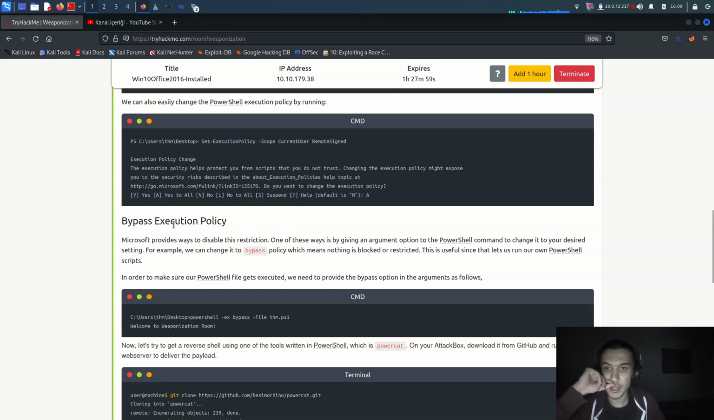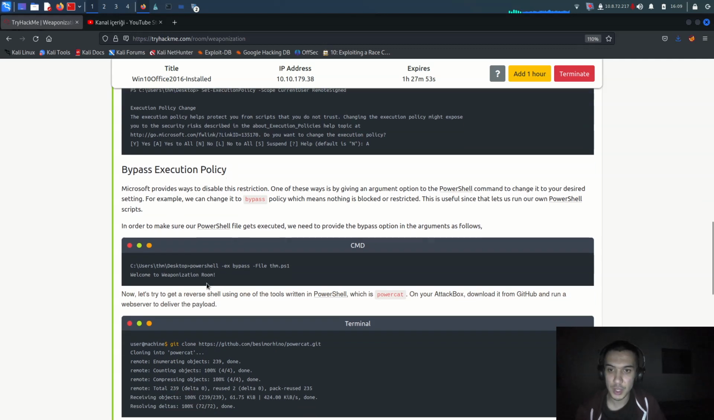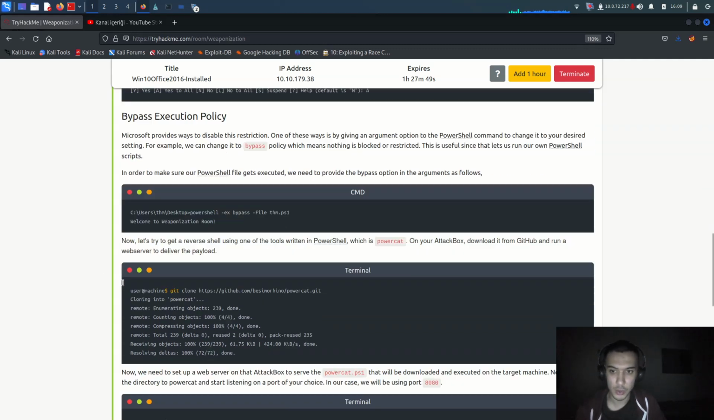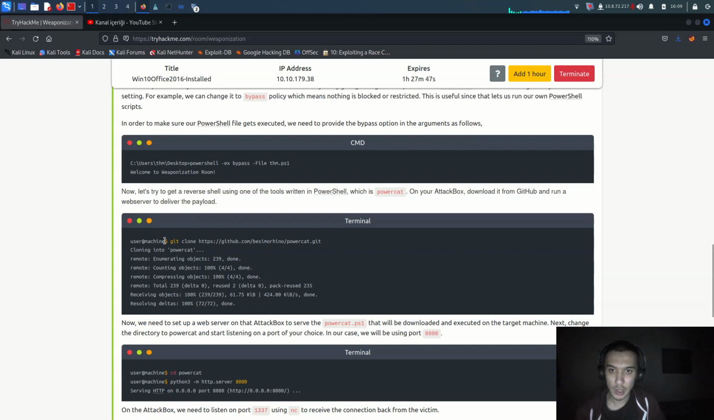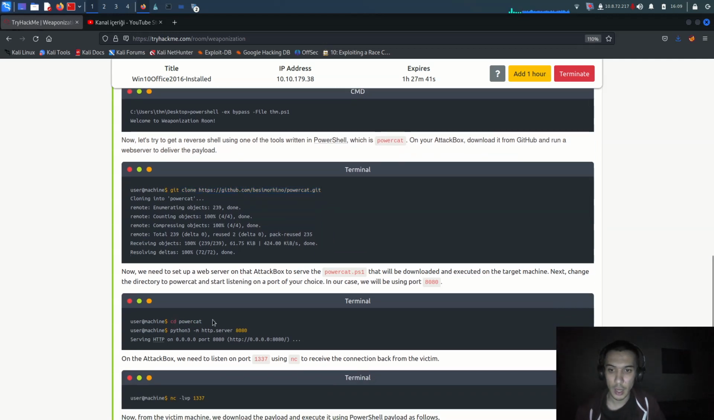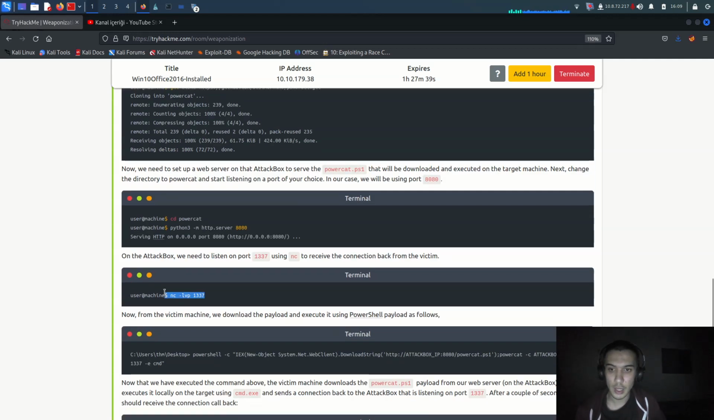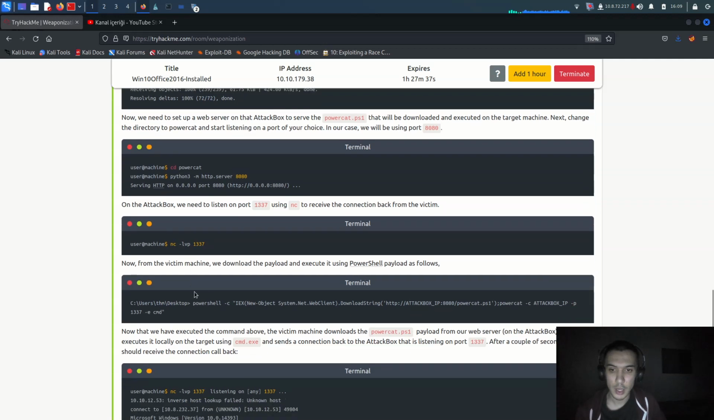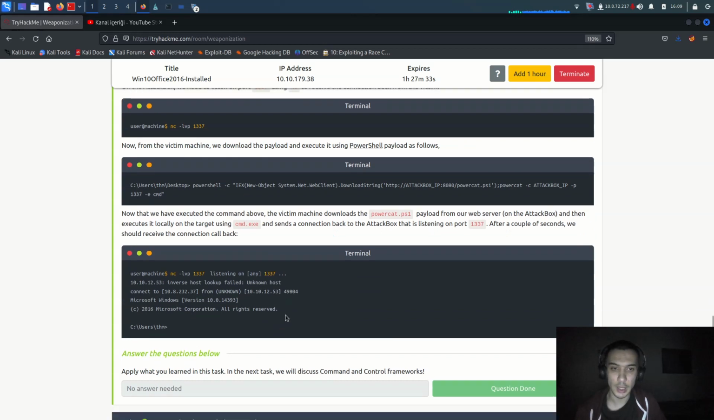For bypassing execution policy, you can use powershell -ep bypass -file TryHackMe PC1. It's giving us the welcome to the Weaponization room output. So you can use git clone https github.com besimorhino powercat.git and cd go there, and start the ncat listener for it, and just paste it, then you can get a shell like that.